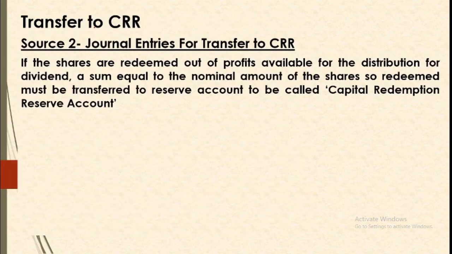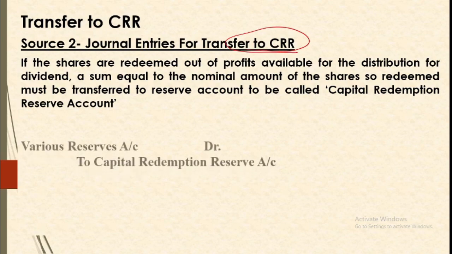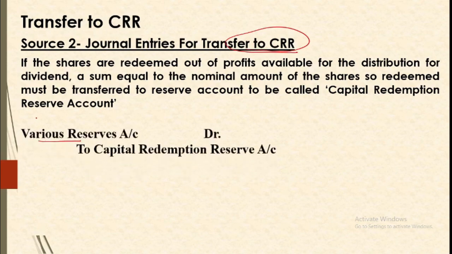Now regarding the second source that we are using, we are using free reserves. So all the free reserves will be debited and amount will be transferred to a separate account called CRR account. So various reserves by name. We first use surplus, then we use general reserve, reserve fund, etc. and then you use any other reserve. So in this order we are recording. First surplus, then general reserve, then all other reserves. So amount is put into capital redemption reserve account. So I hope the working is clear to you, the working notes as well as the journal entry. So regarding this source of capital, we will be passing these entries along with preparing the working notes.